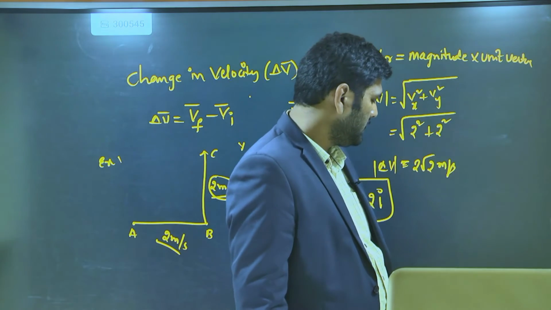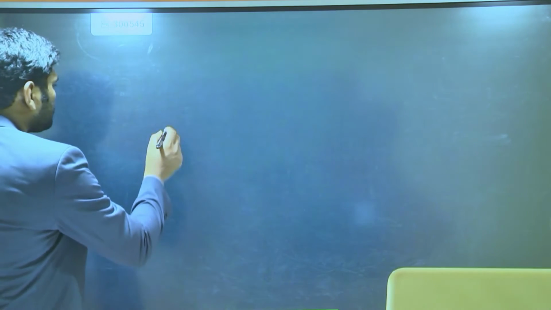Yes, sir. Now a particle is moving in a circular track with a velocity of 2 meter per second.